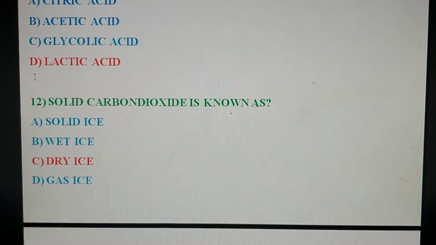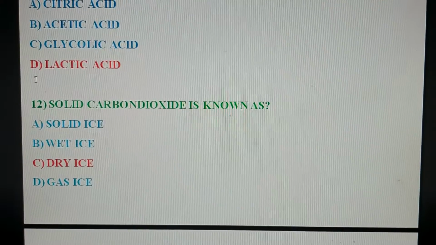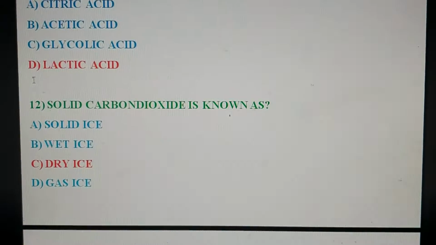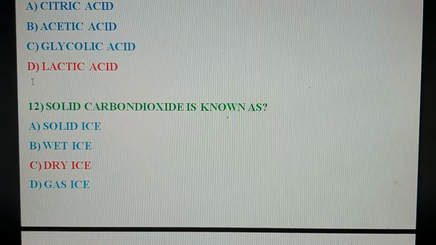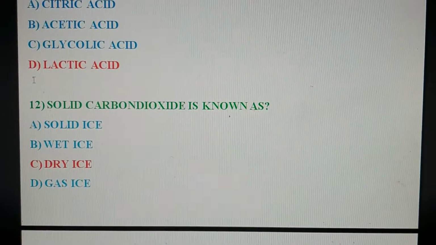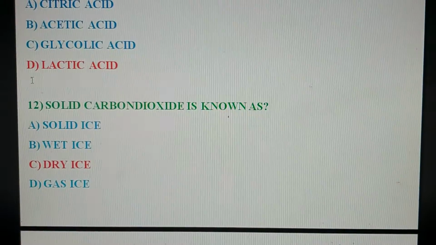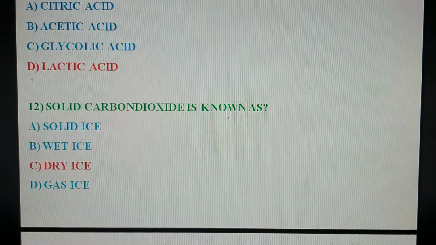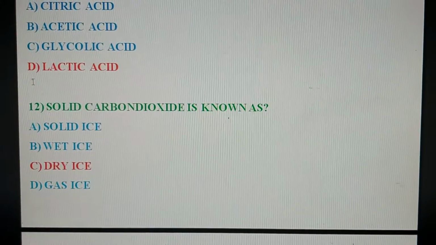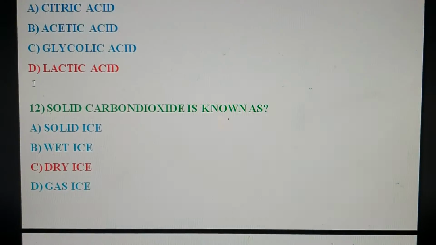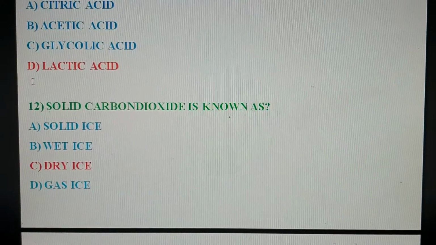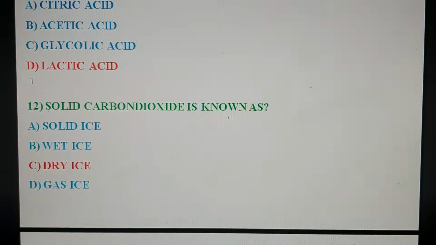Next question. Solid carbon dioxide is known as. Option A, solid ice. Option B, wet ice. Option C, dry ice. Option D, gas ice. So the correct option is option C, dry ice. Solid carbon dioxide is known as dry ice.